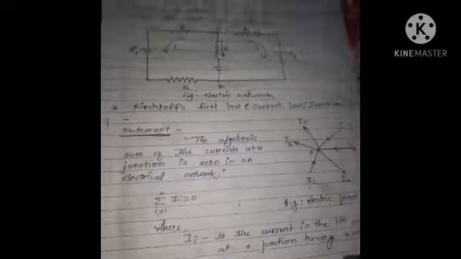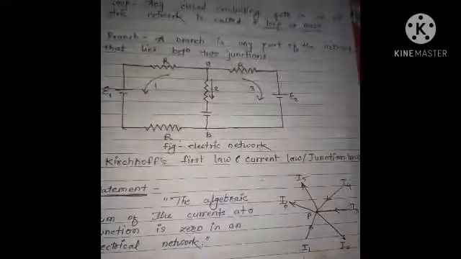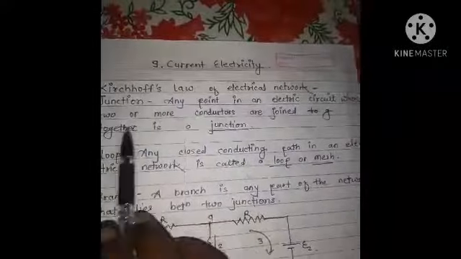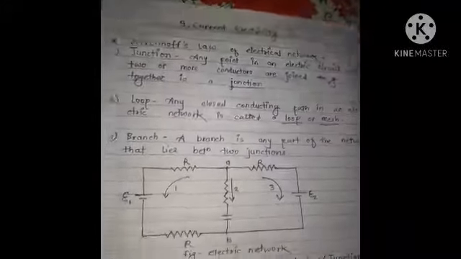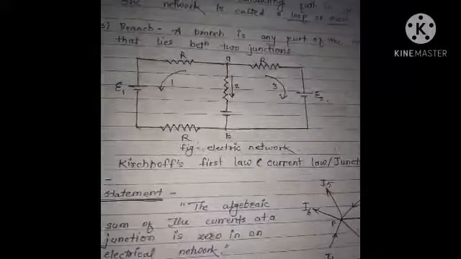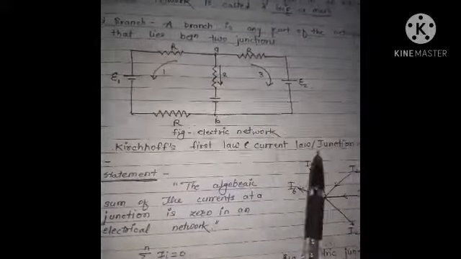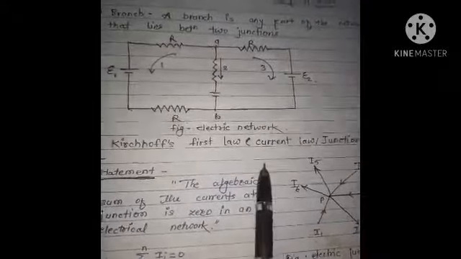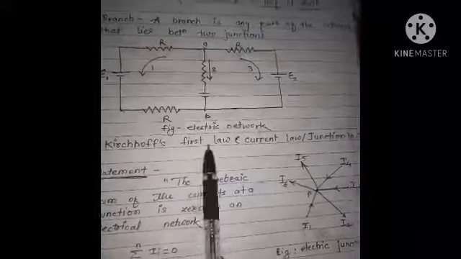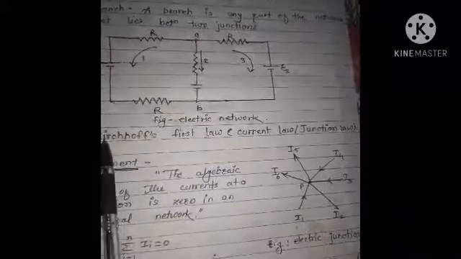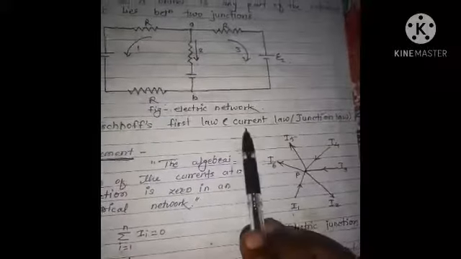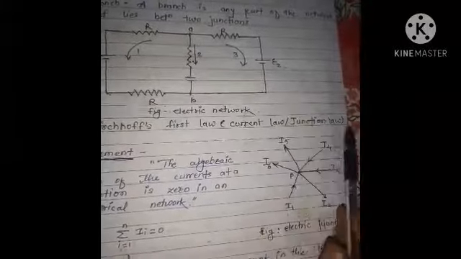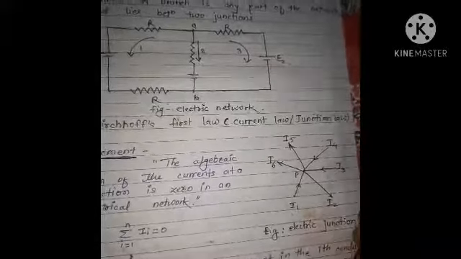Now we are going to start Kirchhoff's laws of electrical network. There are two different laws of Kirchhoff for an electrical circuit, first and second law. Kirchhoff's first law is also called the current law or junction law.